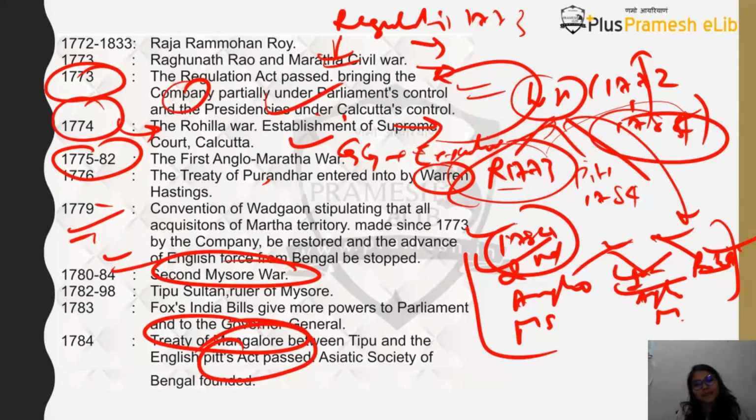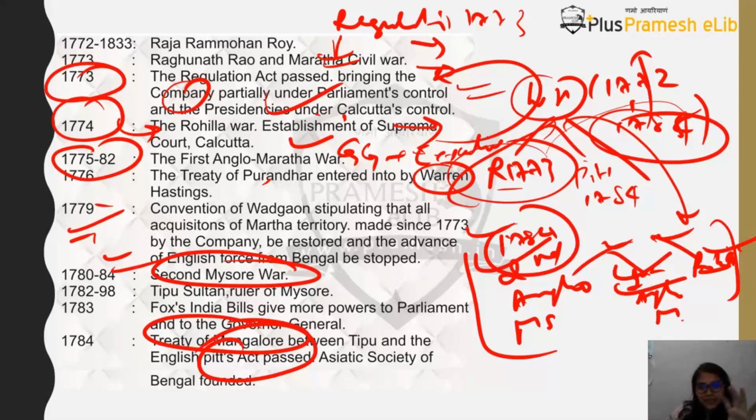And what is the second thing done in Pitt's India Act? That first time it recognized, it called the territories in India as the British possessions in India. That means they're recognizing that British has some territories in India. Okay, so more control over the Indian territories by the Britishers, and also basically calling them British possessions so that nobody else can control them.